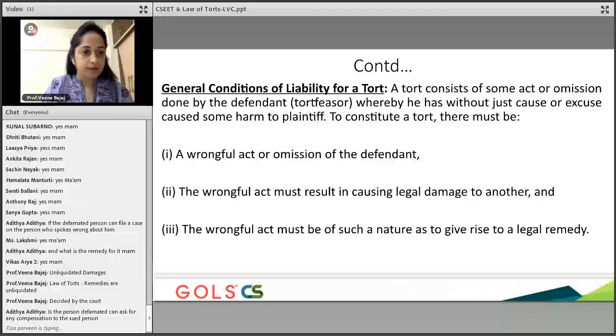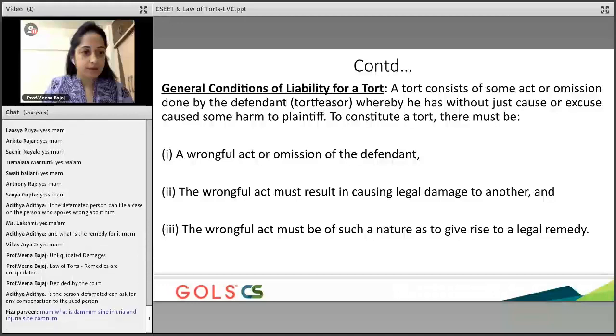That is not the condition. The condition is, if the person has suffered a violation of his legal right, he will be eligible to get the remedy. So point number two is that the wrongful act must result in causing a legal damage to another, and that wrongful act must be of such a nature as to give rise to a legal remedy.